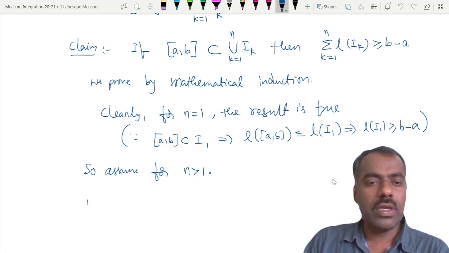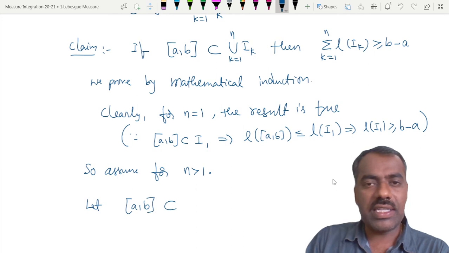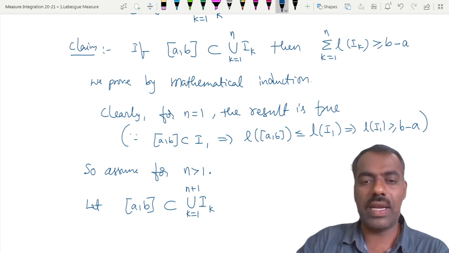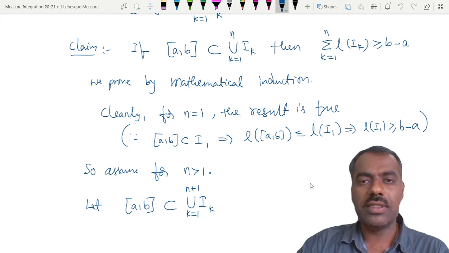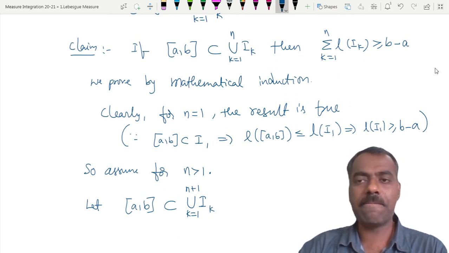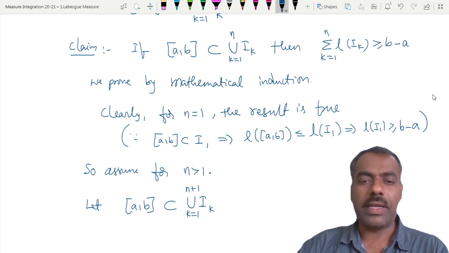So let [a, b] be contained in the union of Ik, k equal to 1 to n plus 1. Then what do we want to show? In this case also, we should show that the summation from k equal to 1 to n plus 1 of the lengths is greater than or equal to b minus a, right? Yes, sir. Okay, fine.